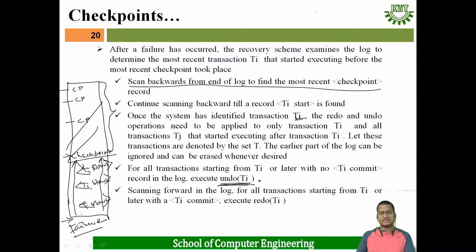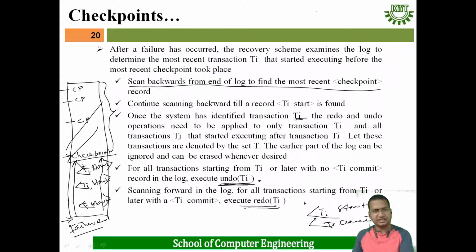And scanning forward in the log, for a transaction with Ti start and Ti commit, we execute redo Ti. That means from Ti, we scan till the end of the log file, and wherever a transaction has Ti start as well as Ti commit, for those transactions redo operations will be performed. In this way, recovery generally works.